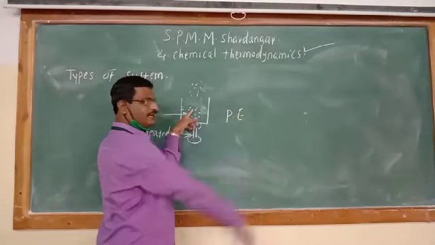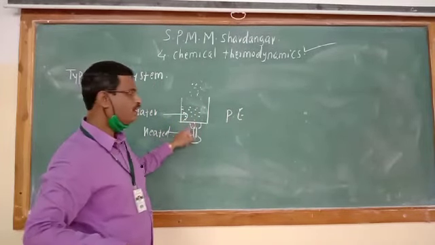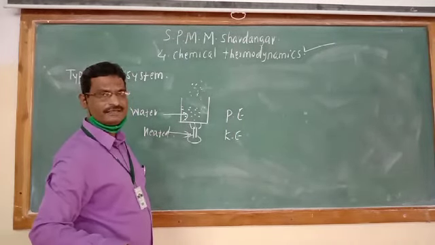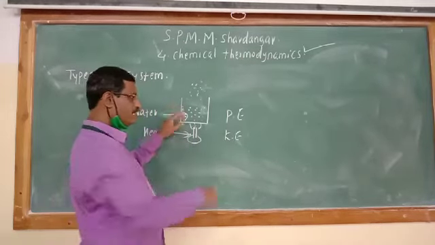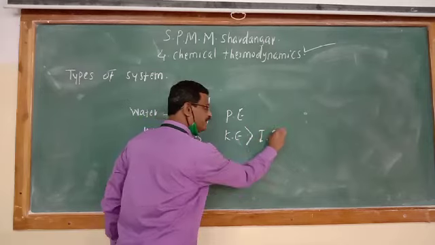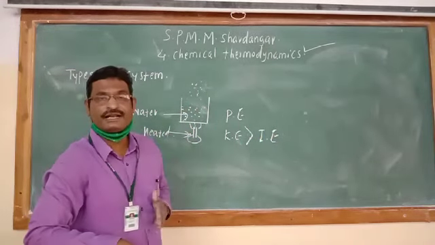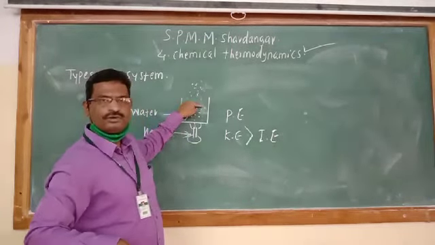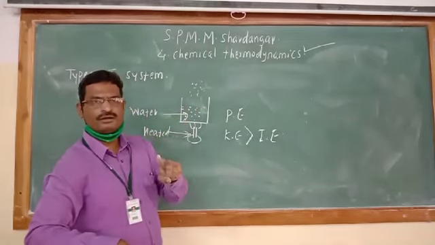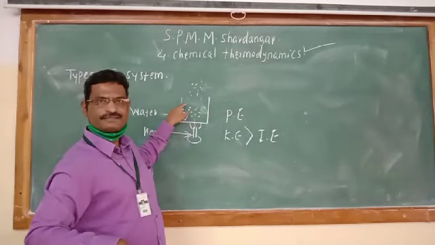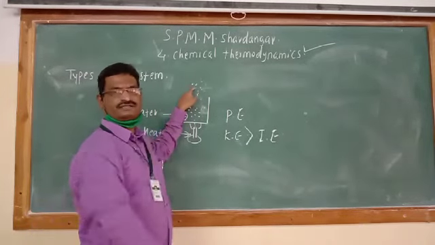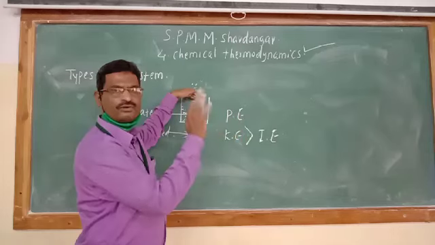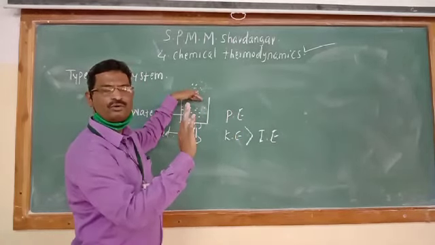There is the potential energy, but due to heating, kinetic energy goes on increasing, and whenever the kinetic energy becomes greater than the internal energy, the intermolecular energy, at that time the bond between the surface molecule and the second layer molecule is broken, and molecules present at the surface get converted into vapor state, into gaseous state, and vapors will escape out of the system.